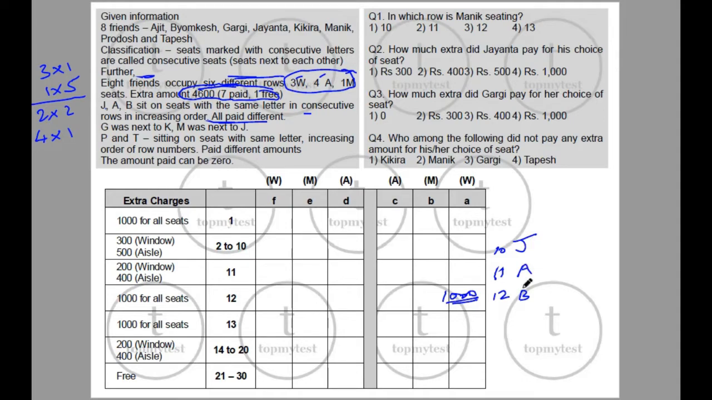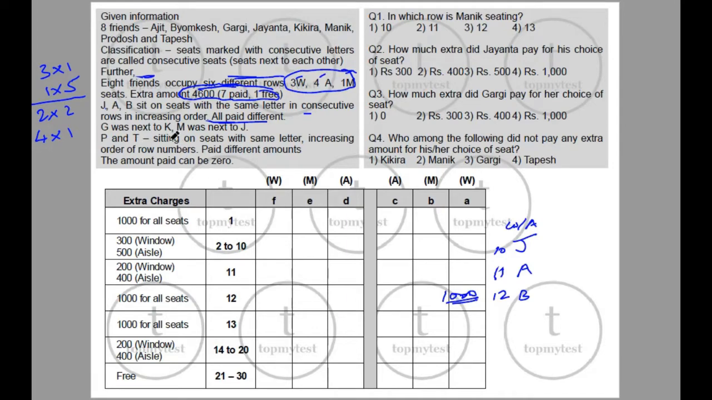Okay, these two cannot sit on aisle seats because then this guy will also sit on the aisle seat. So this has to be either window, they cannot sit in the middle seats because these two will be free seats then. So it has to be window or aisle.